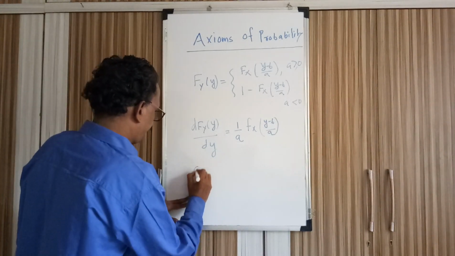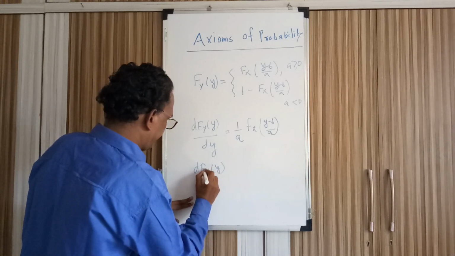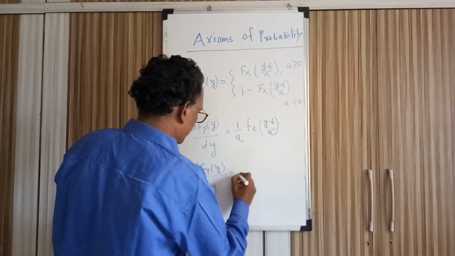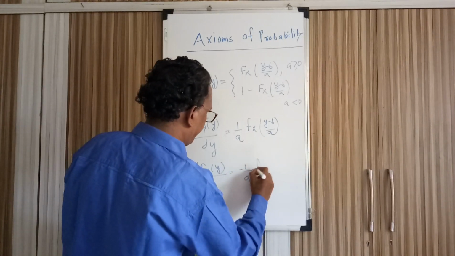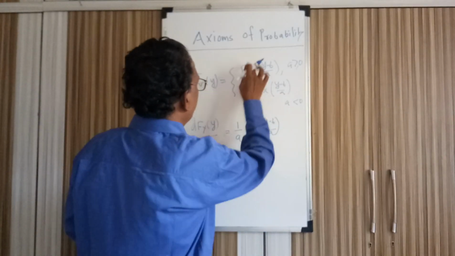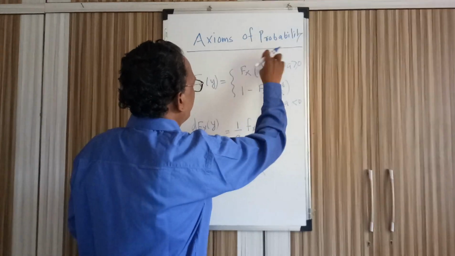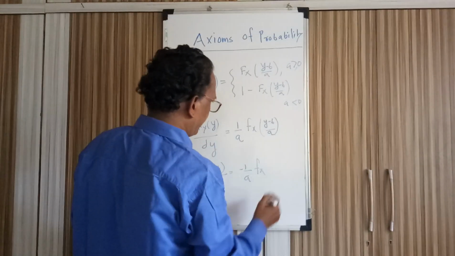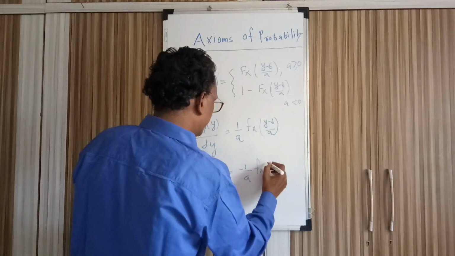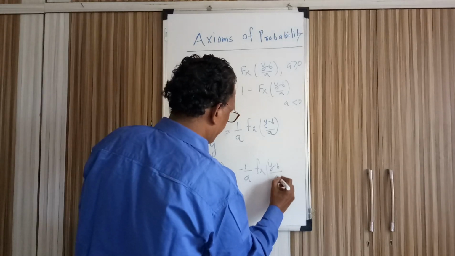And in the second case, dF_Y by dy is equal to minus 1 by a f_X of (y minus b) by a.